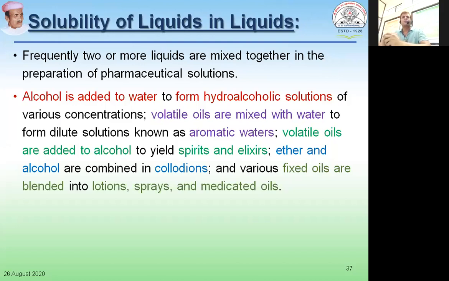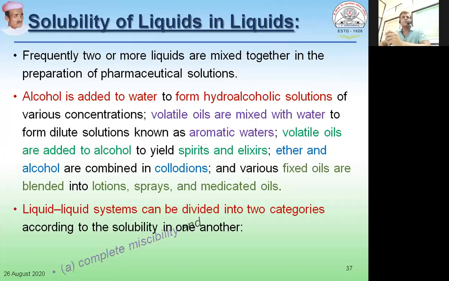Ether and alcohol are combined to get collodions, whereas various fixed oils are blended along with other oils or ointment bases to get ointments, lotions, sprays, and medicated oils.